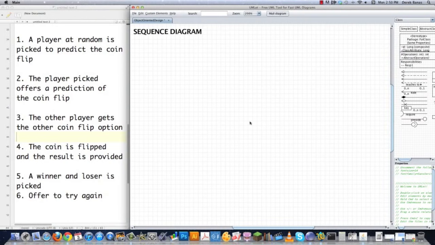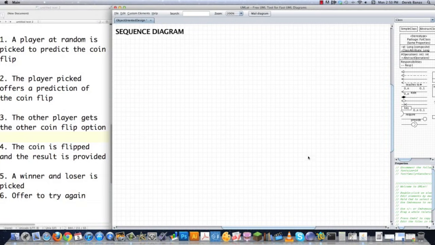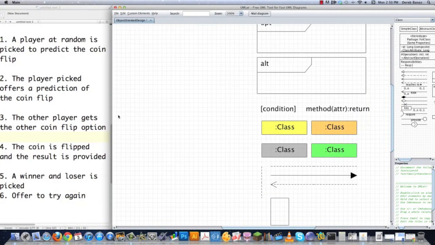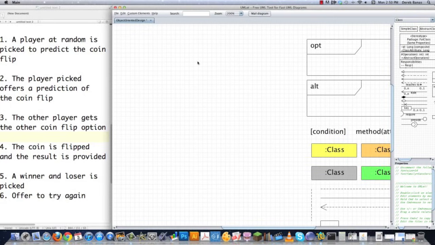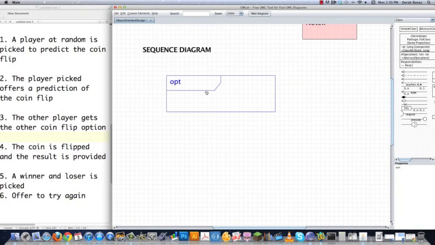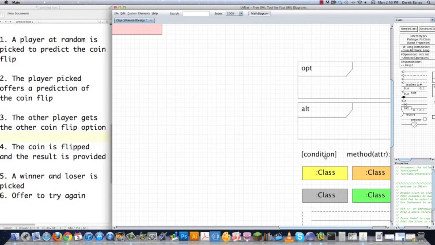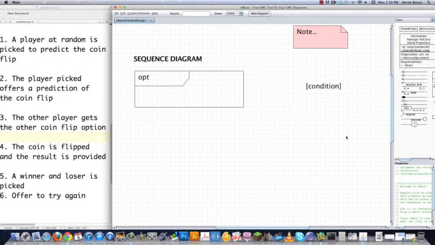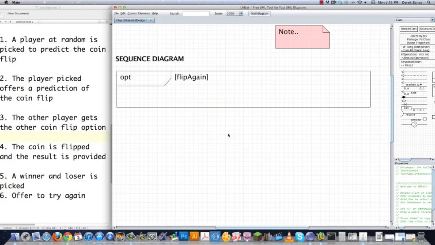This is going to be a little bit more complicated, of course. And I'm still going to be using all this stuff over here. So now I need to think about, okay, well, what pieces am I going to need? Well, remember over here I said offer to try again. Well, one of the ways I can do that is by using an option inside of this. So that's going to be an option. And then on top of that, let's say that the condition for that is going to be flip again. Just keep it simple. I want to think about what variable names make sense overall here, but at the same time I just want to get moving and get some stuff accomplished.